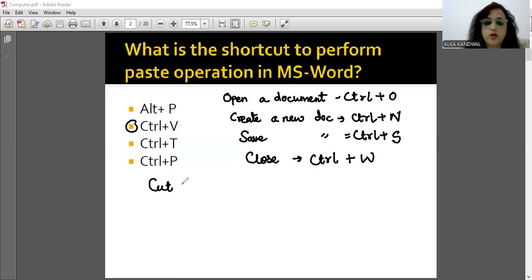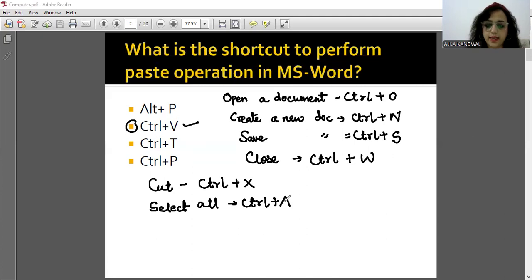If you are doing cut operation, Control plus X. If you are doing paste, you already know. If you are doing copy, Control plus C. If you want to select all the content together, go for Control plus A.